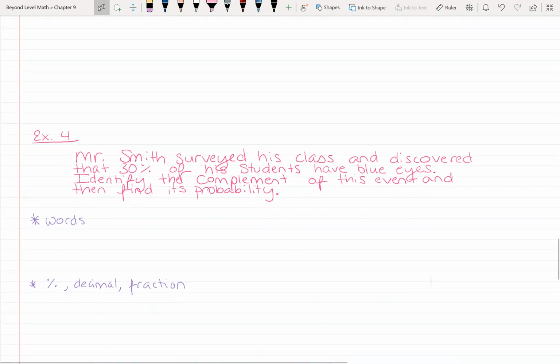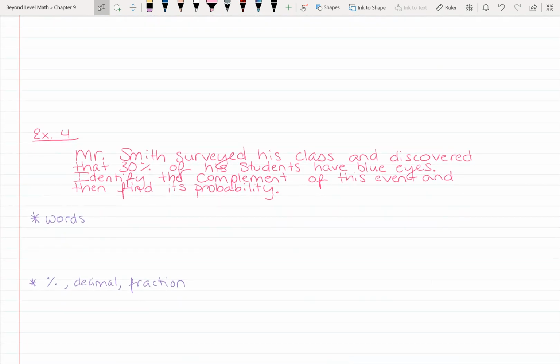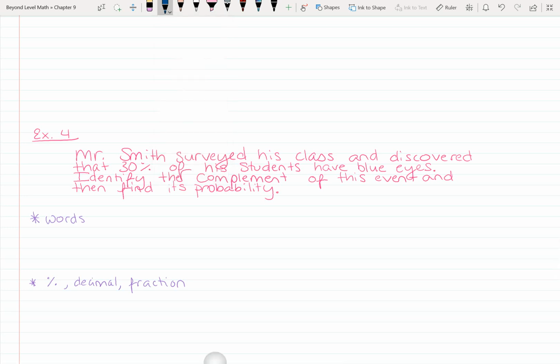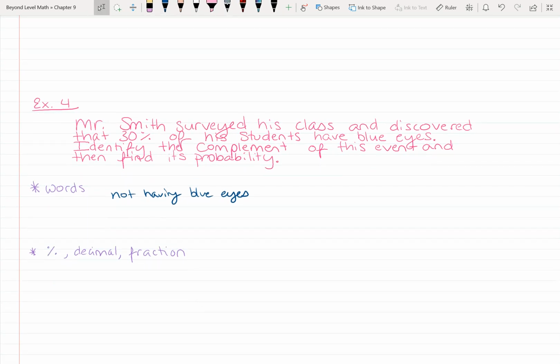Let's do example 4, sorry. Mr. Smith surveyed his class and discovered that 30% of his students have blue eyes. Okay? 30% of his students have blue eyes. Identify the complement of this event and then find its probability. Well, if we're talking about having blue eyes, the complement, think kind of like the opposite, is not having blue eyes. So, what is the probability of not having blue eyes?